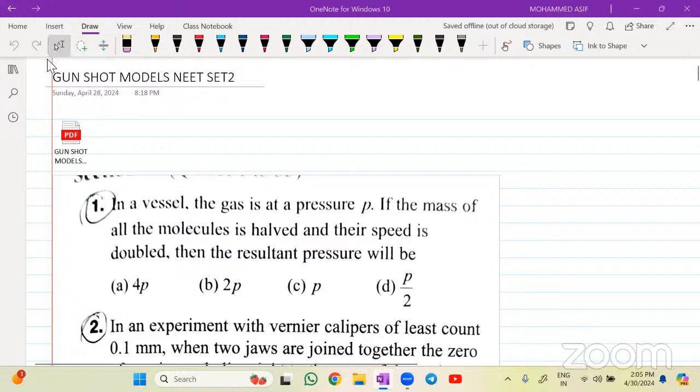Shall we do one paper, or do you need any topic to be explained now? चलो एक पेपर ही कर लेते हैं अपन जल्दी से.